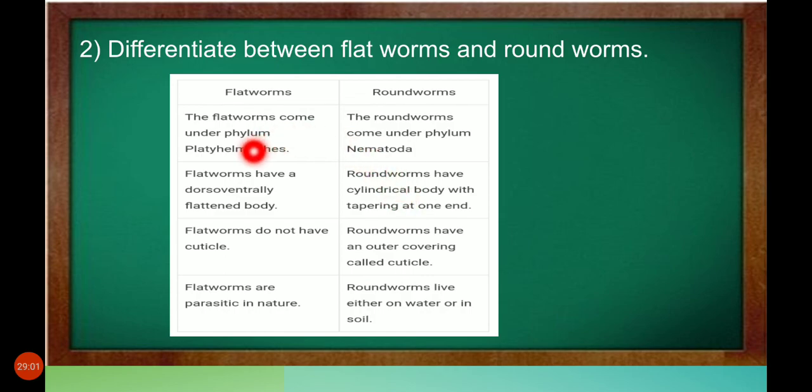Did you understand, students? Flatworms belong to phylum Platyhelminthes. Roundworms belong to phylum Nematoda. Flatworms have a flat body. Roundworms have a cylindrical body. Flatworms do not have a cuticle. Roundworms have an outer covering called cuticle. Flatworms are parasitic in nature. Roundworms live either in water or in soil.